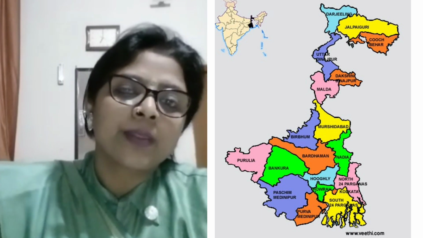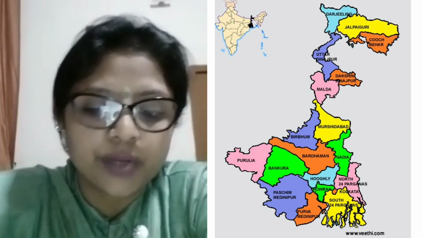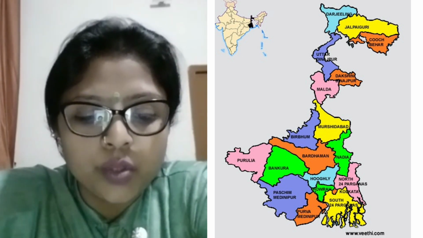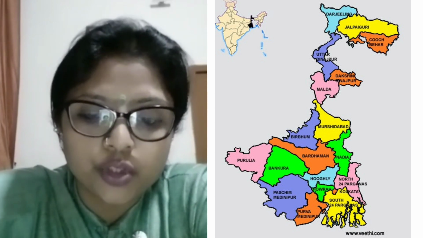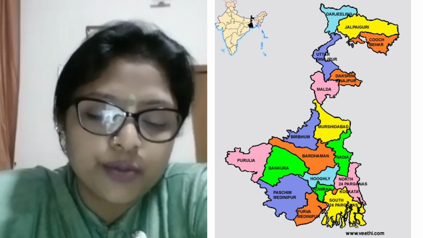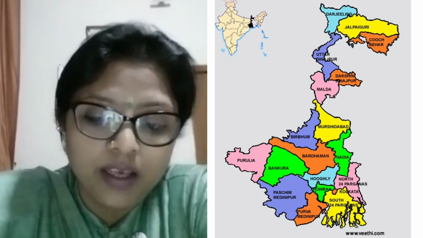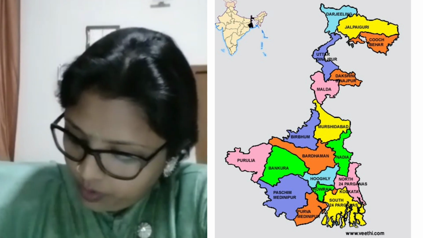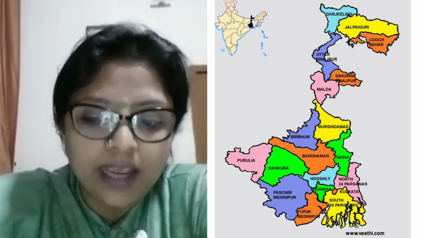The climate of West Bengal is neither very hot nor very cold, and it varies from tropical savanna in the southern portion to humid subtropical in the north, and it receives very heavy rainfall. And now the people and languages.